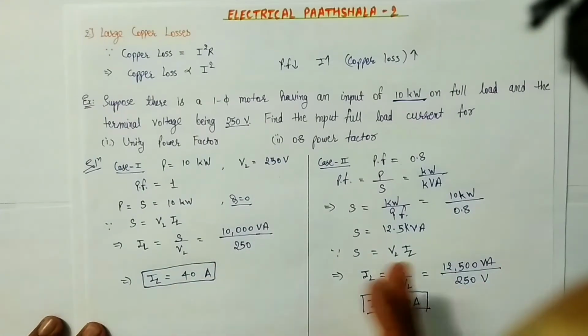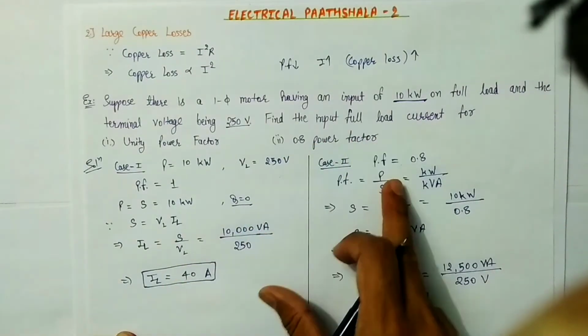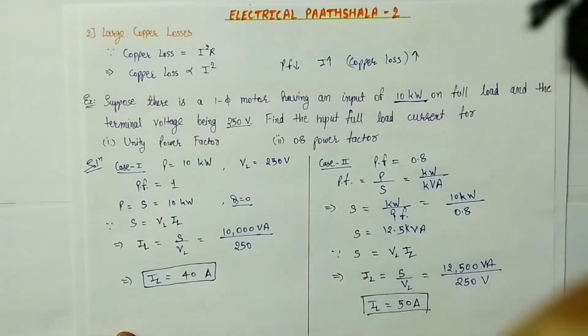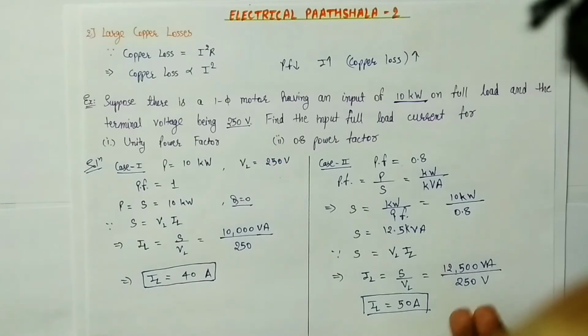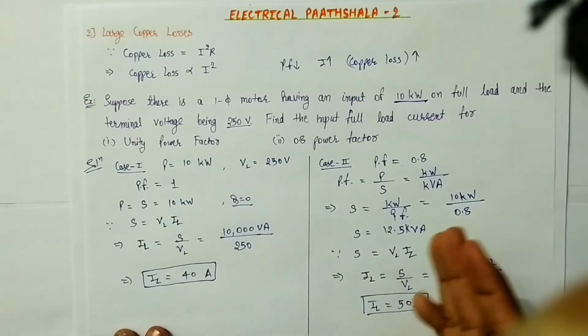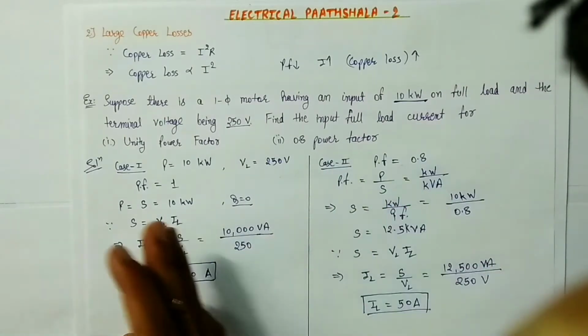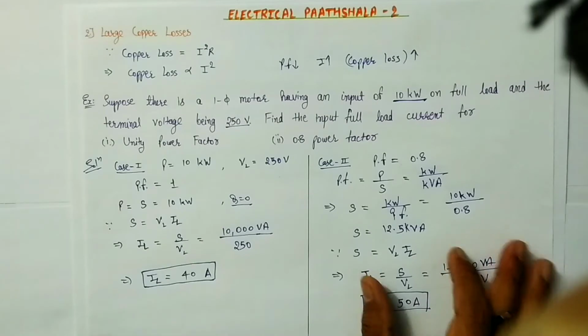So if we compare both the cases, then we will see that if the power factor degrades, power factor is less, then the current through the motor conductor and the supply cables will increase. And if the current is increasing, it means that the copper loss in the second case, in case of 0.8 power factor, will be greater as compared to the unity power factor. And that is our first two disadvantages of poor power factor.